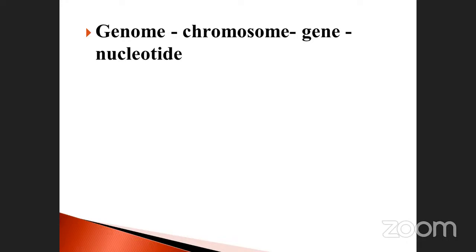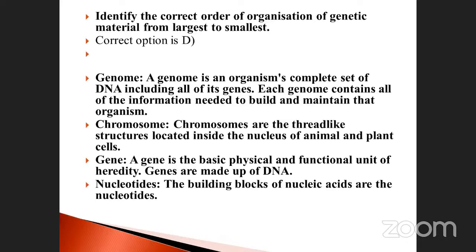Sometimes they may ask a question on the arrangement of the correct sequence like that. See here, there is an expansion. Identify the correct order of organization of genetic material from largest to smallest. The correct option is D. What does that mean? The arrangement is genome, chromosomes, gene, nucleotide. This is the correct option.